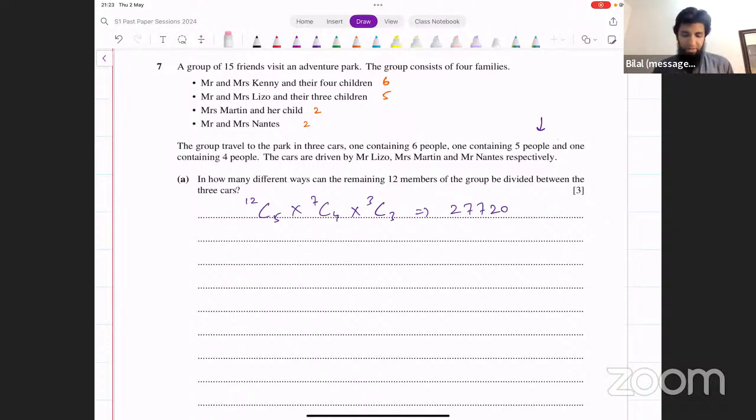If it was arrangements, we would just do 12 factorial for that, because there are 12 remaining places and there are 12 people. There are no restrictions. We can arrange them in 12 factorial ways. Yes. If it was arrangements, that's what you would do.